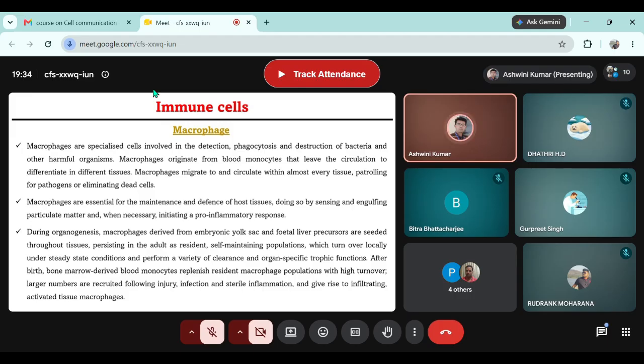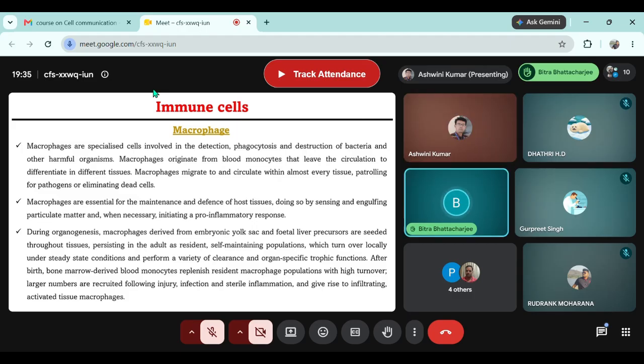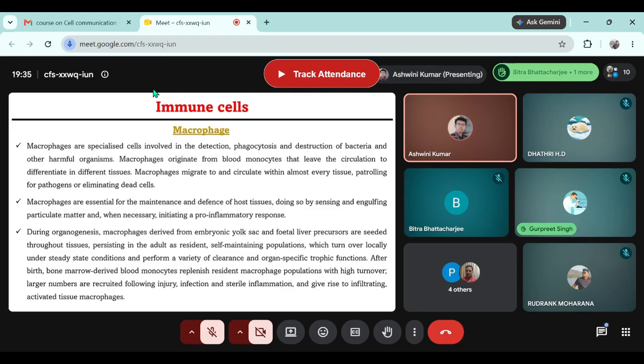Okay. How many of you, because I cannot see the raised hand, you can say yes or no. How many of you have read or you may recall that neutrophils are the first cell that respond to infection? You can just say yes or no. I am not able to see the hands. Yes, sir. Okay, one answer. Anyone else? You can mention yes or no. I cannot see the hands. Okay, so I just got one answer verbally. You can recall that neutrophils are the first cell that respond to infection.